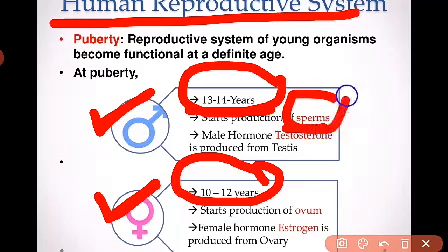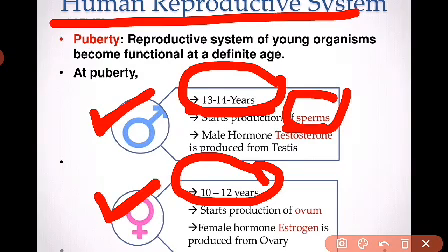So in his body sperm formation will take place. In the case of a male at the age of 13 to 14 years, sperm formation will take place. And with the formation of sperms, a certain type of hormone is also released by the testes. The testis in males is responsible for the formation of sperms as well as for a hormone called testosterone. I hope it's clear that when the male reaches its puberty or maturation stage, sperm formation will take place as well as the hormone testosterone will be formed.